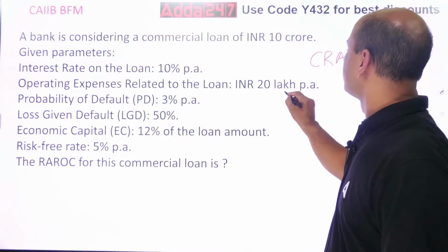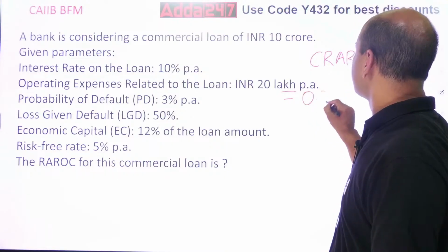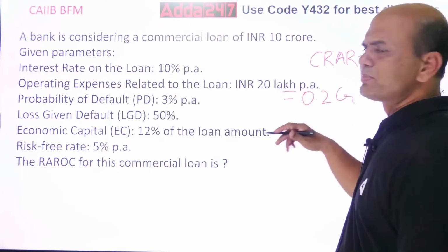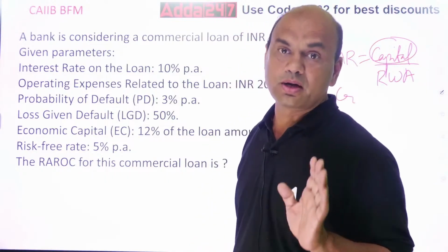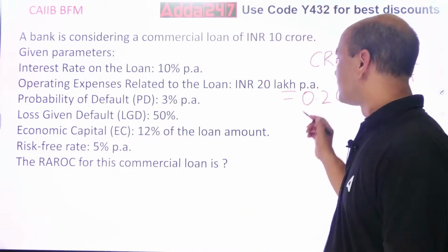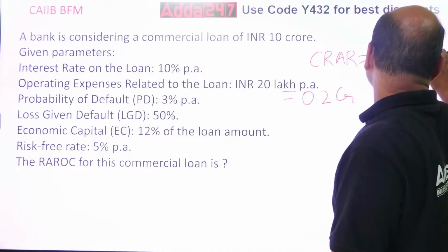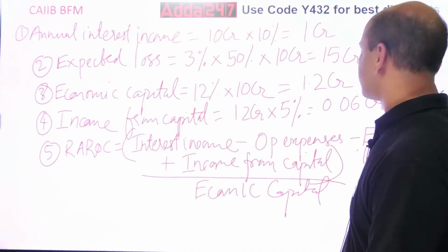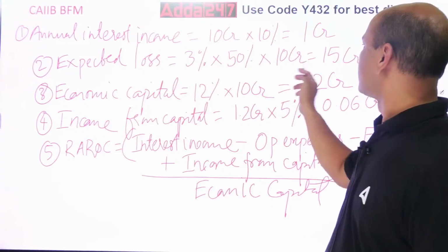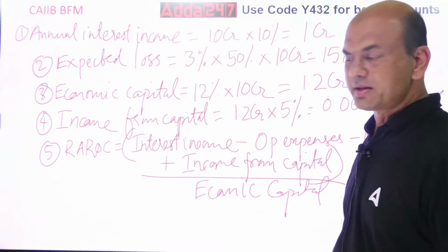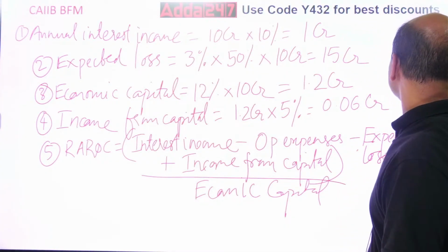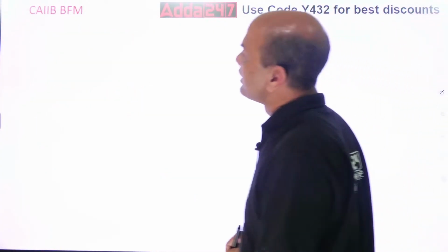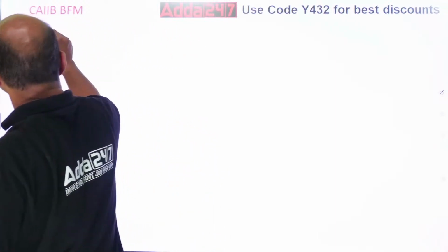So 20 lakhs, what you do? You write it in crores, 0.2 CR. Always bring all of them in the same unit. Crore, crore, crore, crore. That's simple to understand, isn't it? So now, this 0.2 minus what is this? Expected loss. That you got it over here. 15 CR. Right? And plus income. Got it? So write it down. Everyone get the calculation.